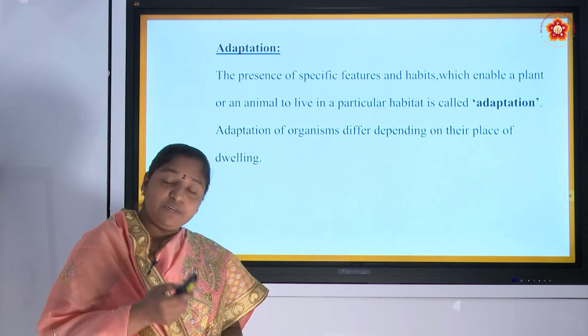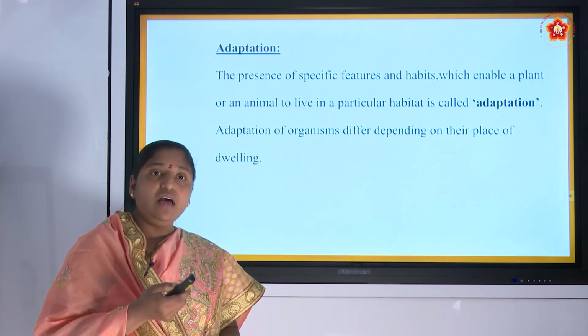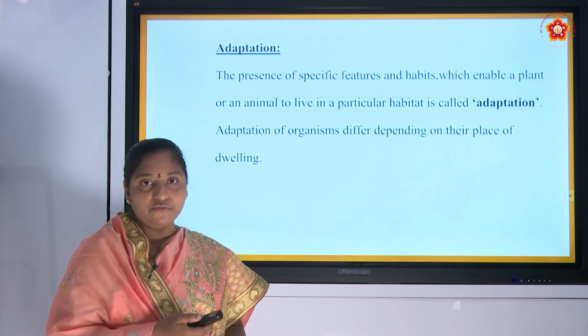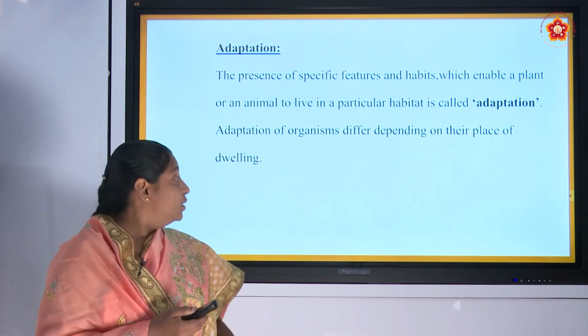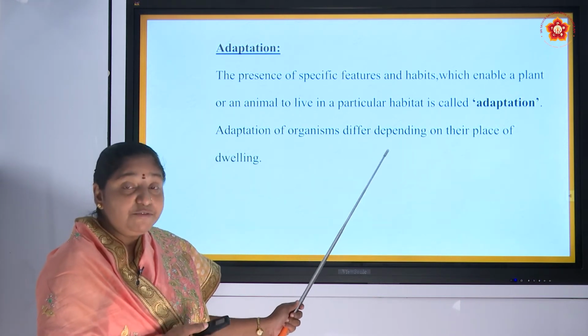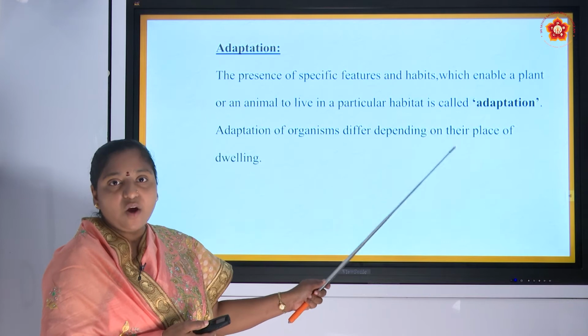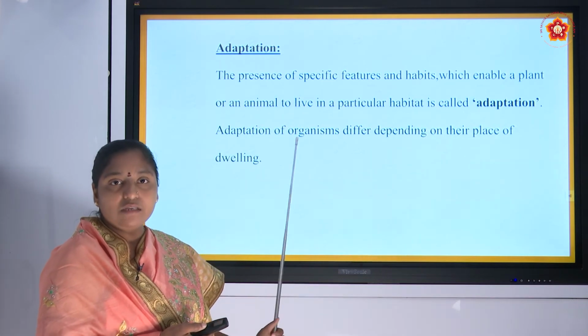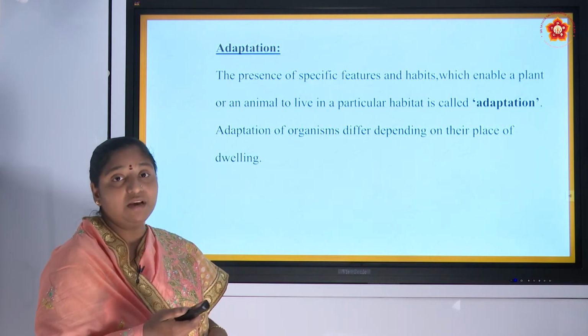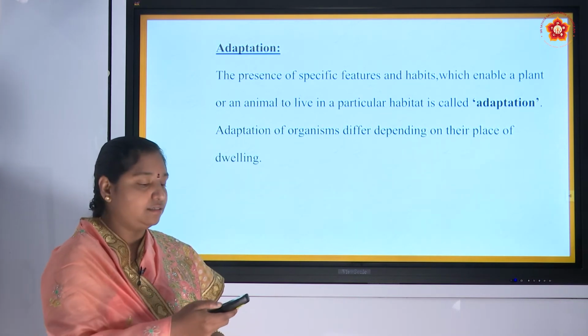And for the organisms which are adapted to an aerial habitat, definitely it requires wings. So the adaptation of organisms differ depending on their place of dwelling, that is nothing but depending upon their habitat.